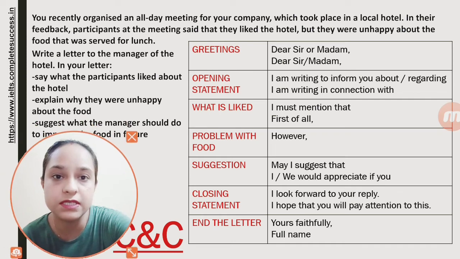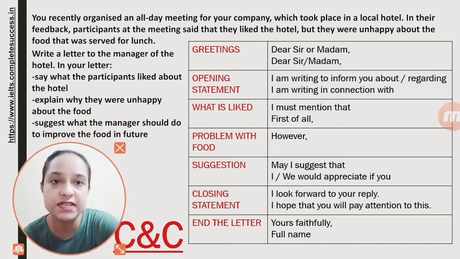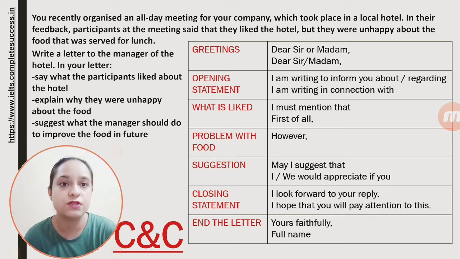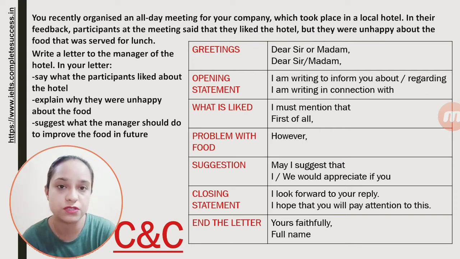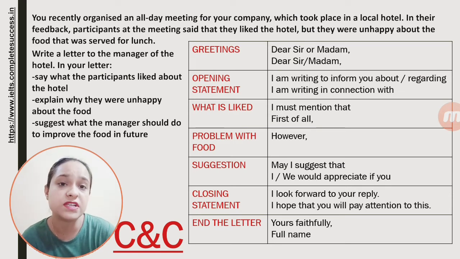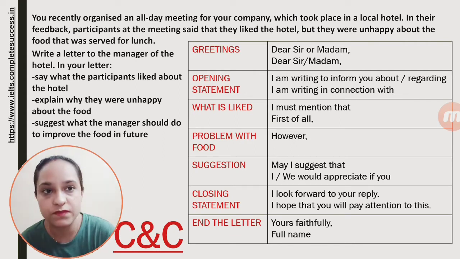Now, that's the letter. You recently organized an all-day meeting, that I have explained in the starting, that you have organized a meeting for the company at a hotel, and in the feedback, you liked the hotel but you were unhappy about the food, that is the lunch. And you have to write a letter to the manager. It's to the manager, so it should be formal, and you have to cover 3 bullet points, that is what you liked about the hotel, what was the problem with the food, and then you have to give suggestions.